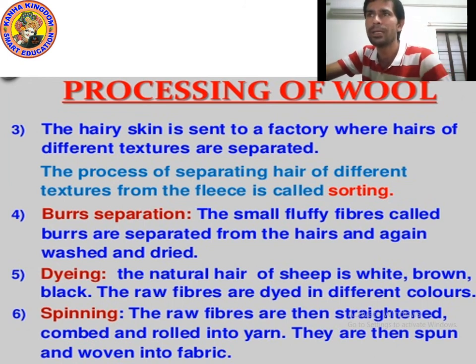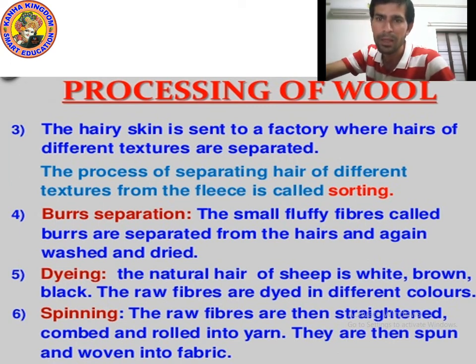Okay, so point number 3 is sorting. Sorting means we separate different fibers. We get different kinds of fiber, soft fiber and coarse fiber, by sorting. And point number 4 is burr separation. From the fleece of sheep, we also get burr. Burr means small and fluffy fibers.